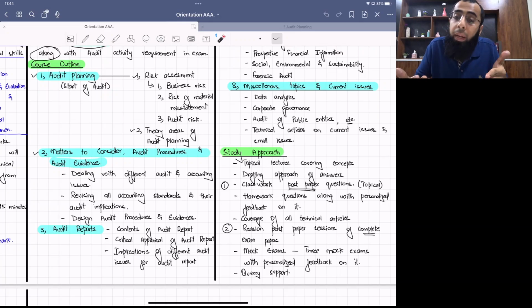Like, for example, you are writing a procedure. So first write what the procedure is, then explain its purpose, what it will verify. I've broken the things into steps. If you're writing risk of material misstatement, first write the correct accounting treatment, then comment on the management, then heads affected, then materiality. So I've broken it into pieces. And then when I do past papers in the class, the students get more clarity on the drafting approach.